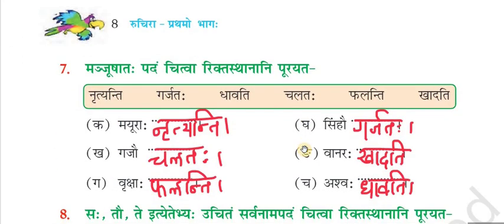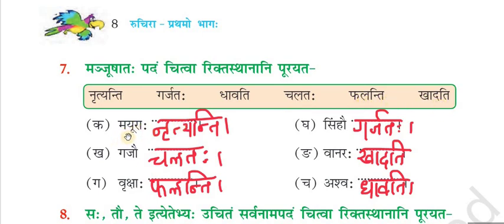Manjushataha Padam Chitva Riktasthanani Purayata. In the box they gave some words, and below that some sentences have been given with blanks. So we have to fill in the blanks with the correct options given in the box. The options are Nrityanti, Garjataha, Dhavati, Chalataha, Phalanti, Khadati. Nrityanti means dance, Garjataha means roar, Dhavati means run, Chalataha go, Phalanti fruits, Khadati eat.